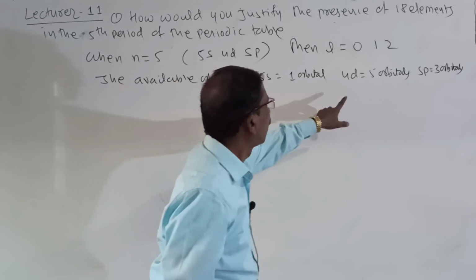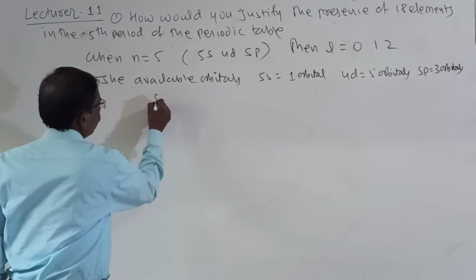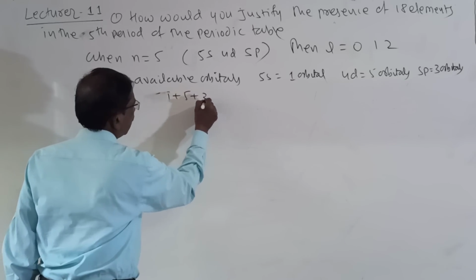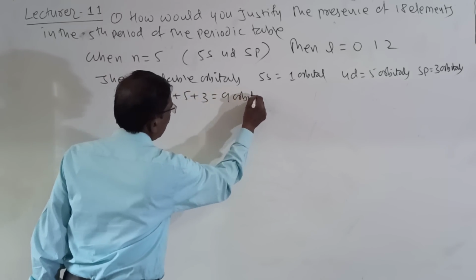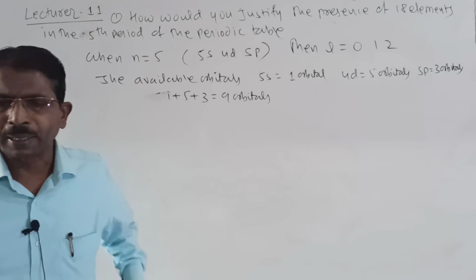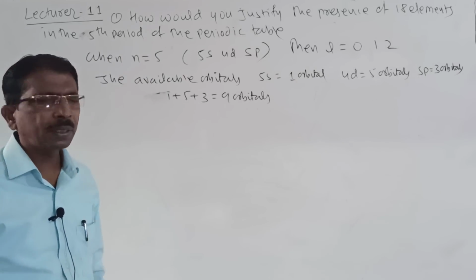Means 1 plus 5 plus 3 is equal to 9 orbitals are possible. So the total number of orbitals is 9.